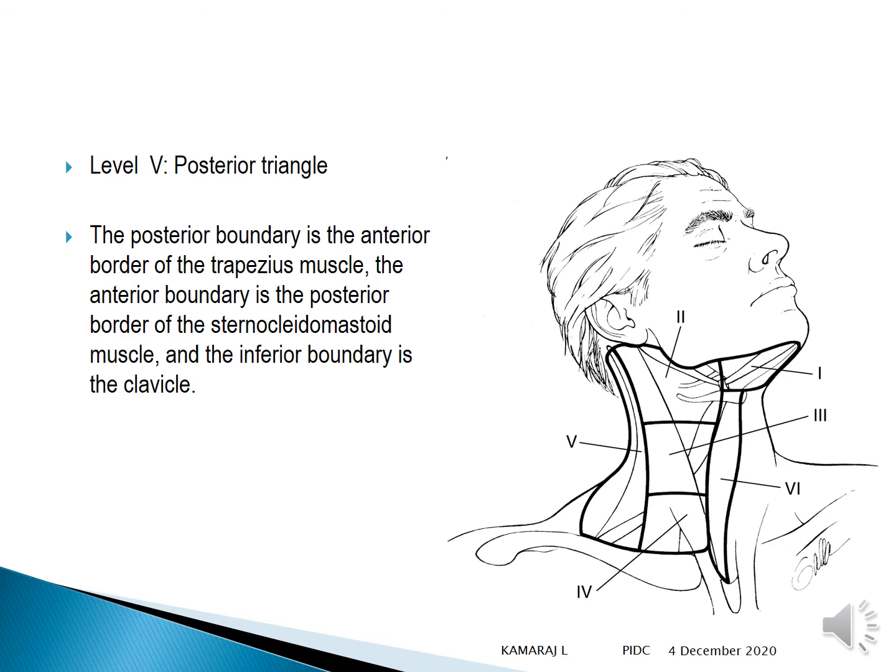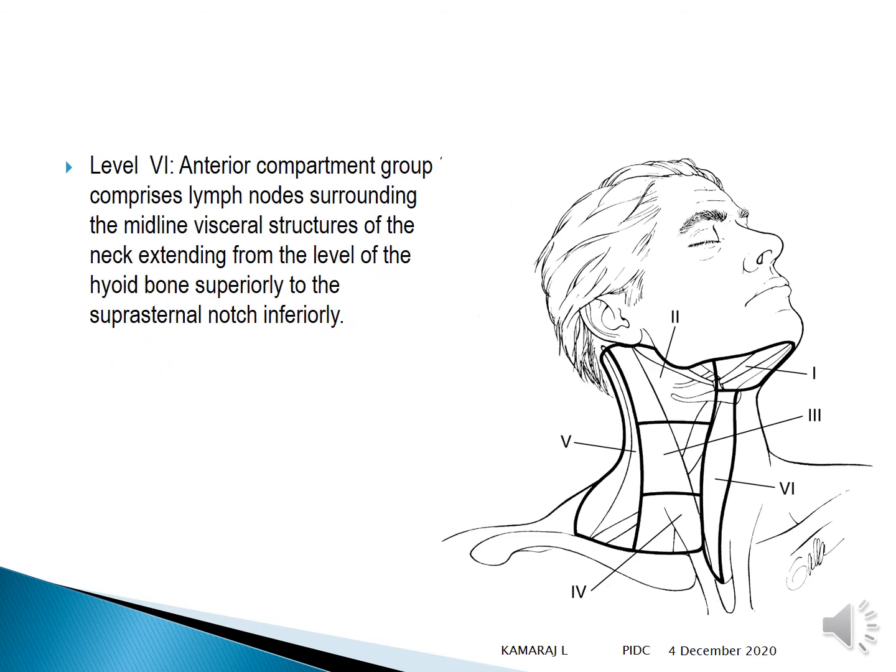So level 5 will be posterior triangle. So the boundary is the anterior border of the trapezius muscle. The anterior boundary is the posterior border of the sternocleidomastoid muscle, and the inferior boundary is the clavicle. Level 6. So level 6, the anterior compartment group comprises lymph nodes surrounding the middle visceral structures of the neck, extending from the level of hyoid bone superiorly to the suprasternal notch inferiorly.